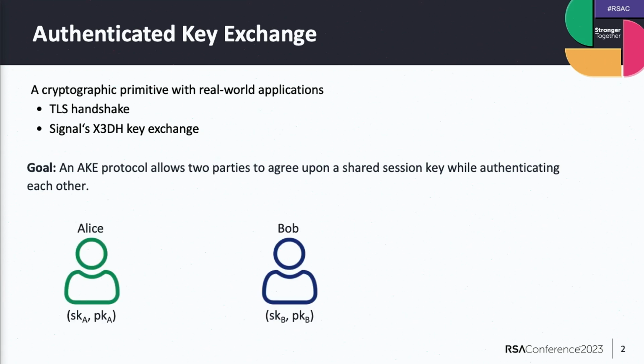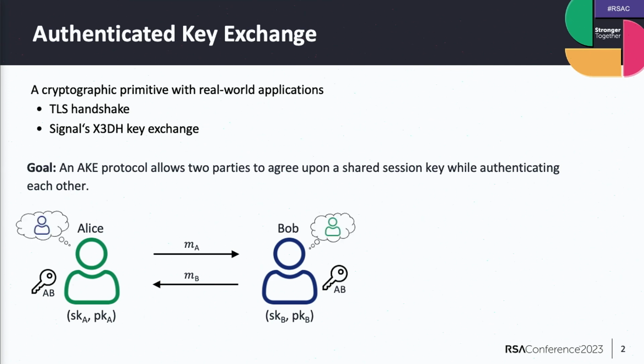In this setting, we will look at interactive protocols between two parties. Consider here Alice and Bob, who both have long-term keys consisting of a secret key, SK_A and SK_B, and a public key. We assume that public keys are known to the other parties, and then these two parties will exchange messages. So we're looking at interactive protocols. At the end of the interaction, they should both compute a shared session key, and they should also know who they are talking to. This is the authenticity property in these protocols.